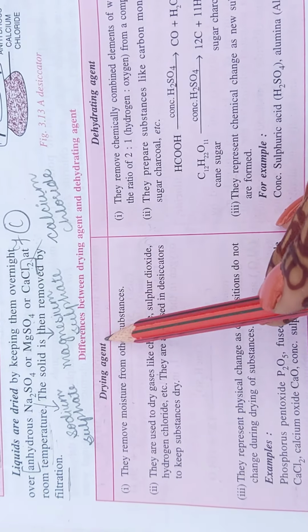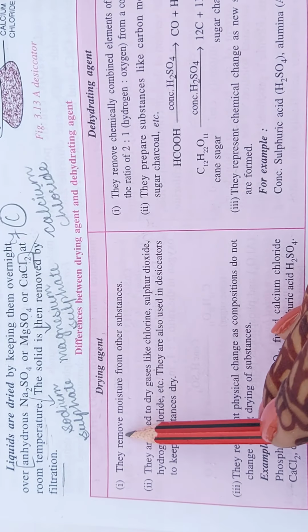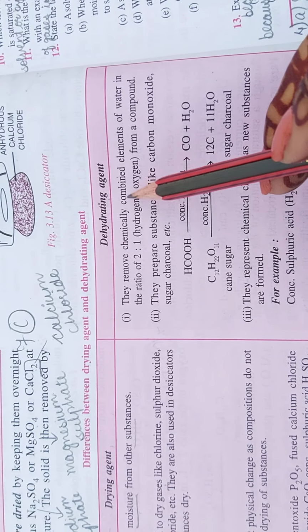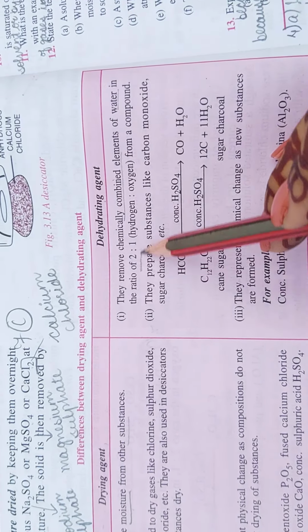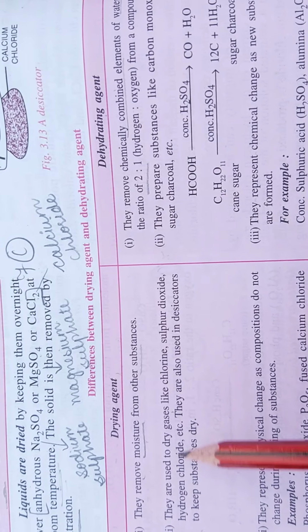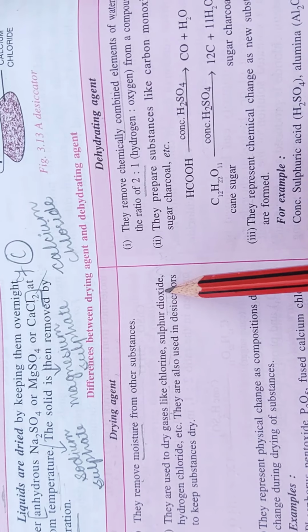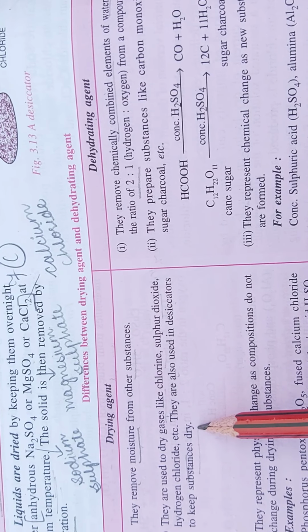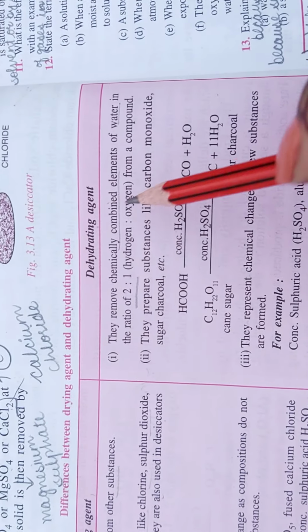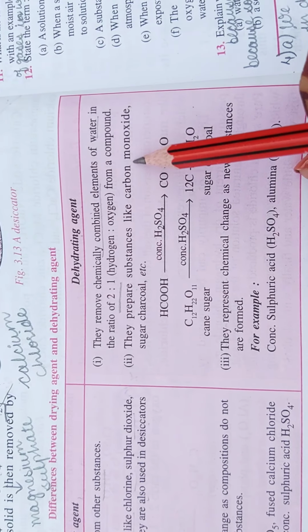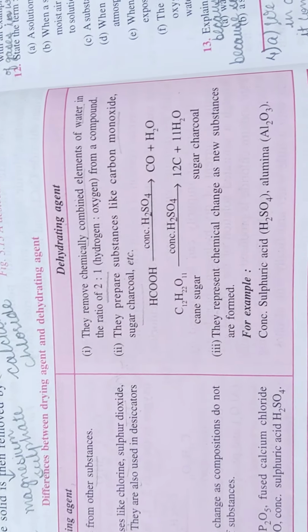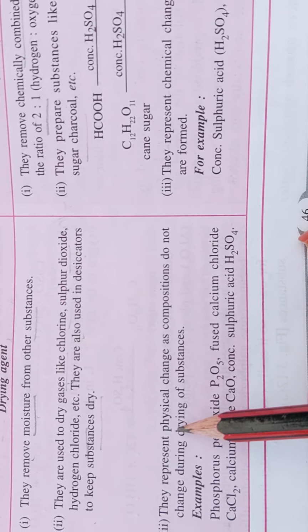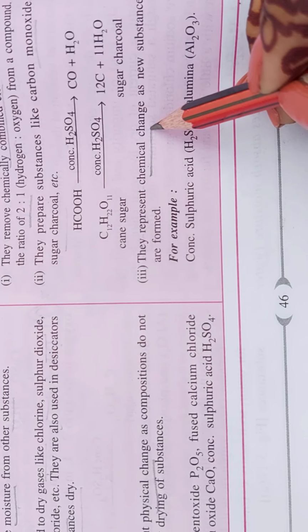Now the differences between a drying agent and a dehydrating agent. A drying agent can remove moisture from other substances, while a dehydrating agent removes chemically combined elements of water in the ratio 2:1. Second, drying agents are used to dry gases like chlorine, sulfur dioxide, hydrogen chloride, and are also used in desiccators to keep substances dry. On the other side, dehydrating agents prepare substances like carbon monoxide and sugar charcoal. These examples are given. And drying agents represent a physical change, while dehydrating agents represent a chemical change.